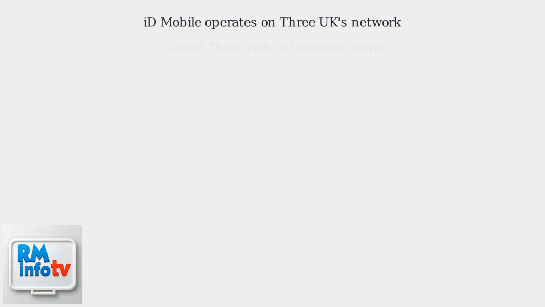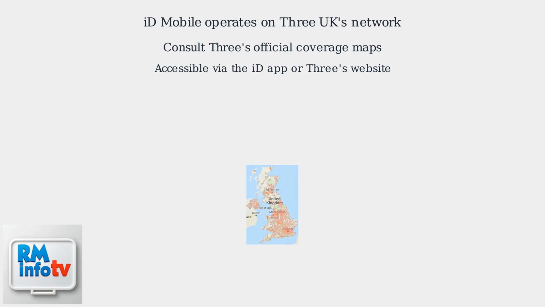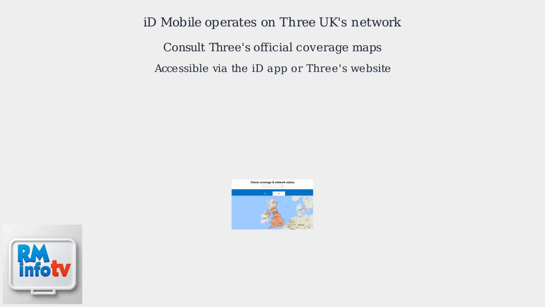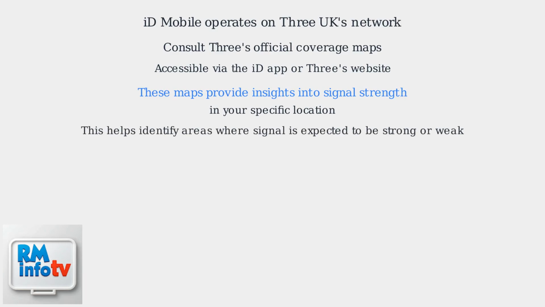Since ID Mobile operates on 3UK's network, consult 3's official coverage maps, often accessible via the ID app or 3's website. These maps provide insights into signal strength in your specific location. This helps you identify areas where signal is expected to be strong or weak.